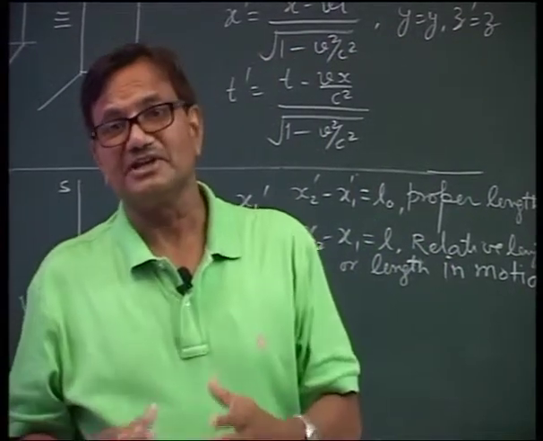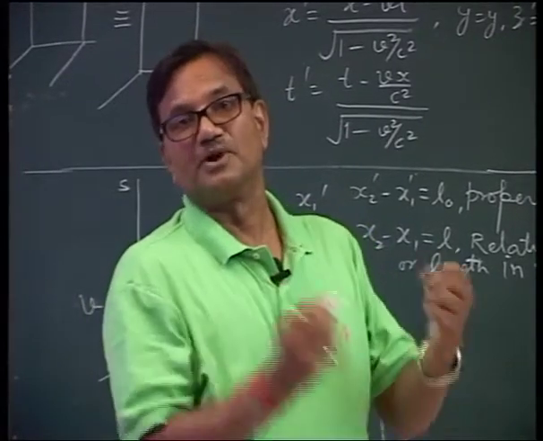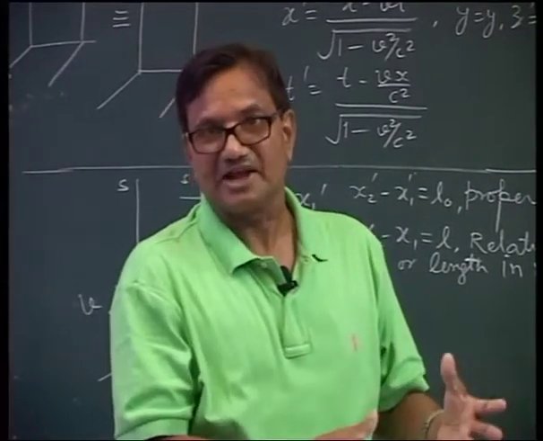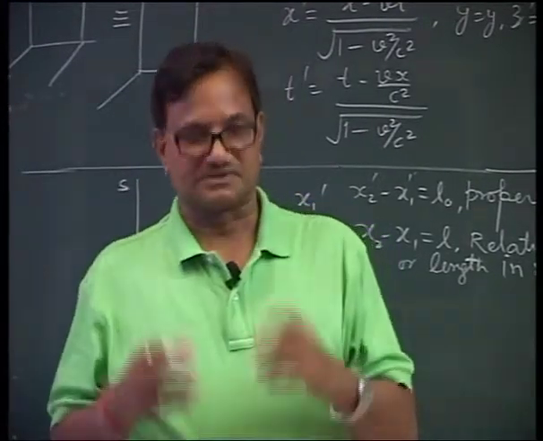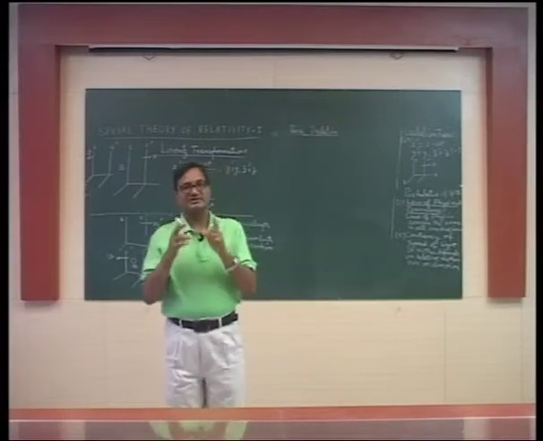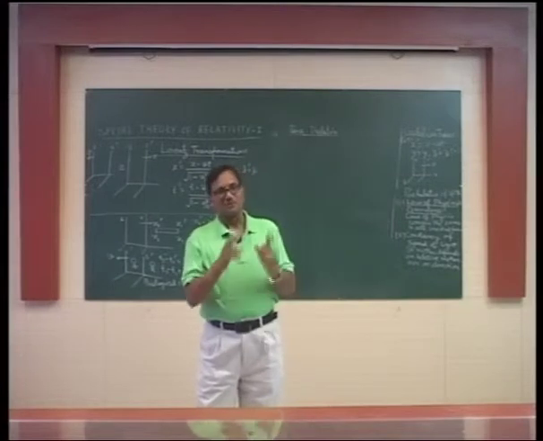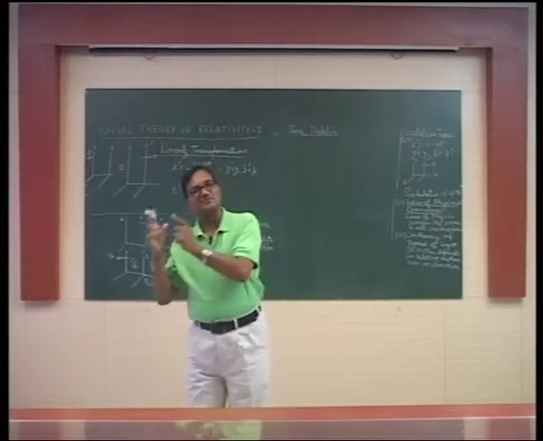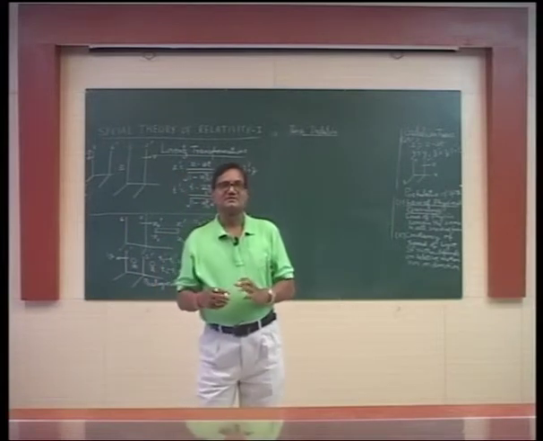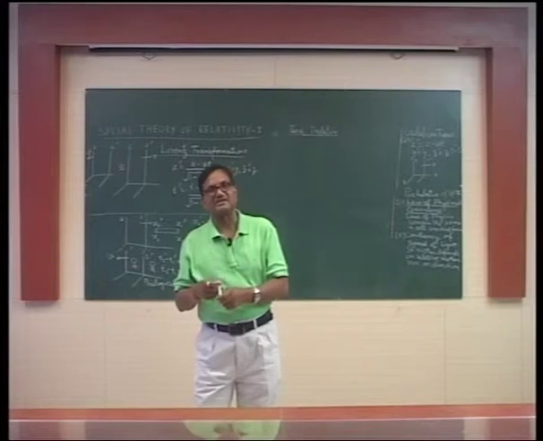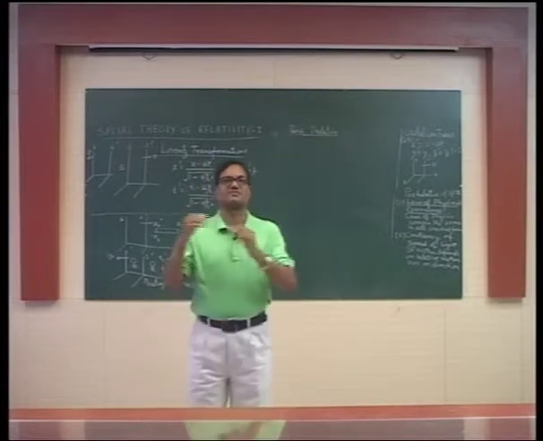Now let us see how these two time intervals, that means the heartbeats of the brother in the moving frame and the sister in the rest frame, are related. Since S dash is a moving frame, the proper time will be the time of the sister. That is, the time observed by S will be a proper time, and therefore we take reverse Lorentz transformations.